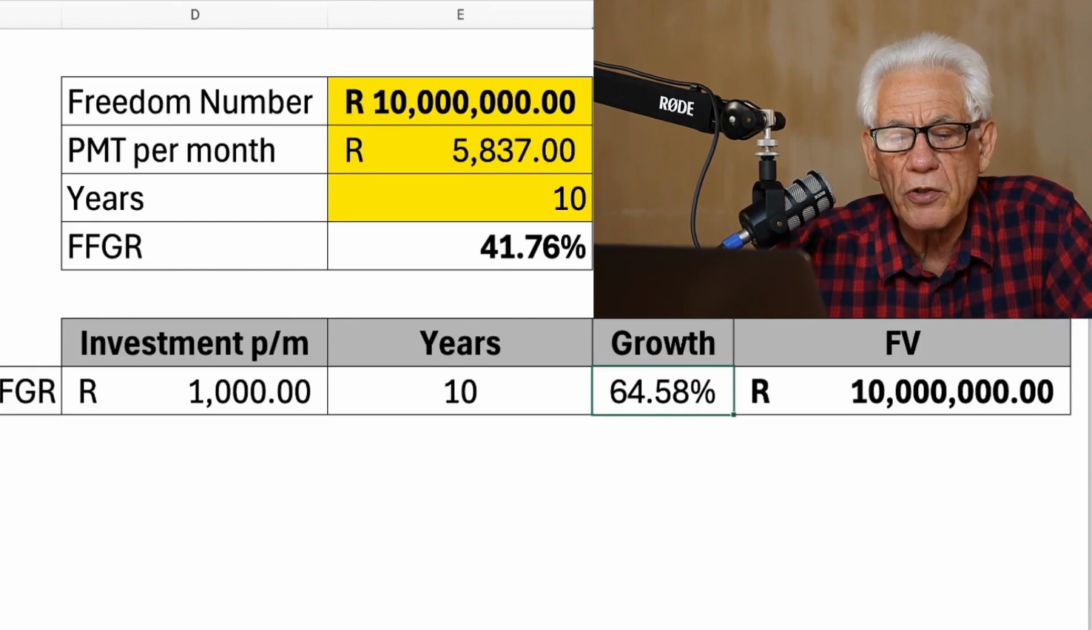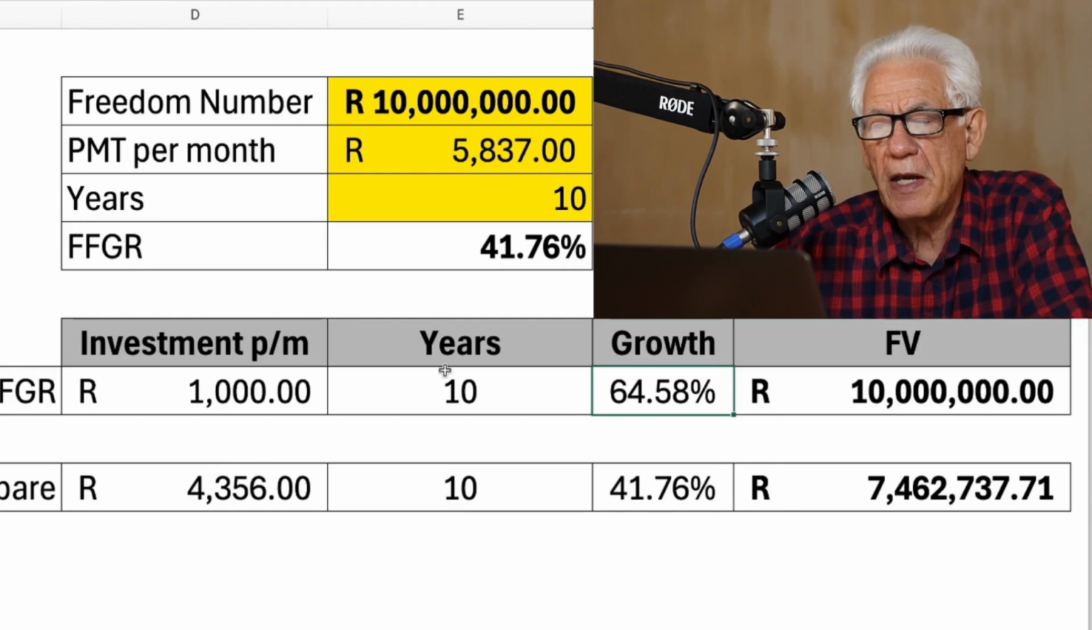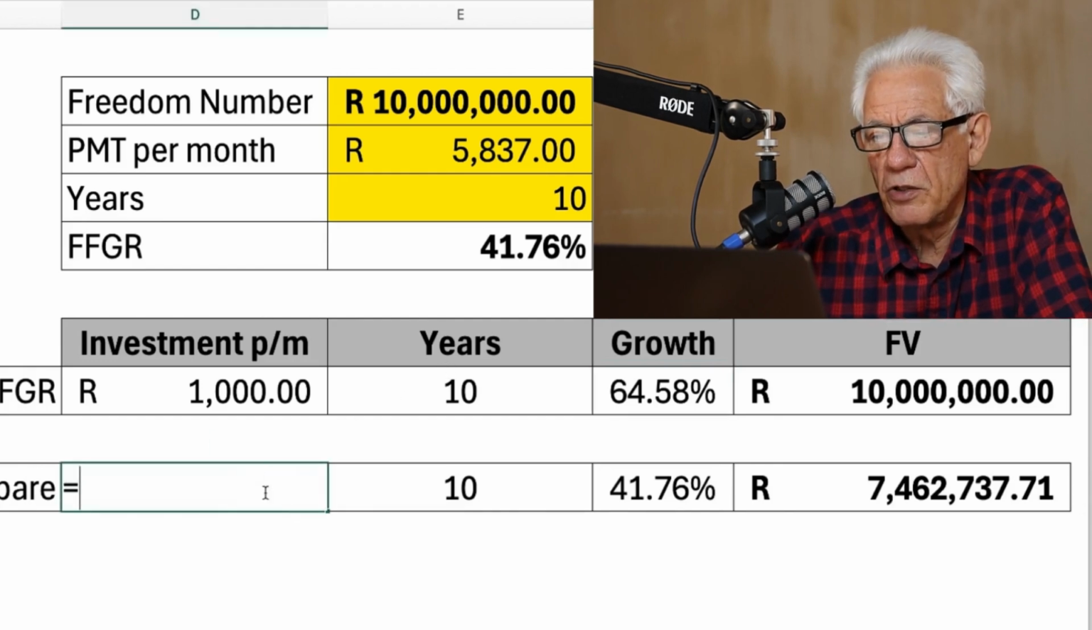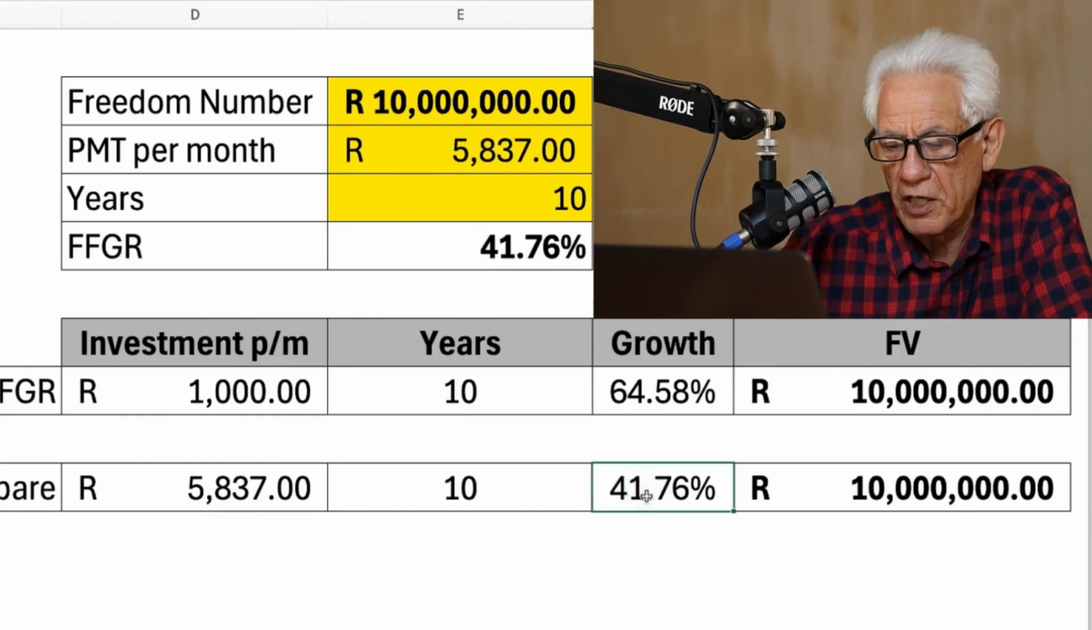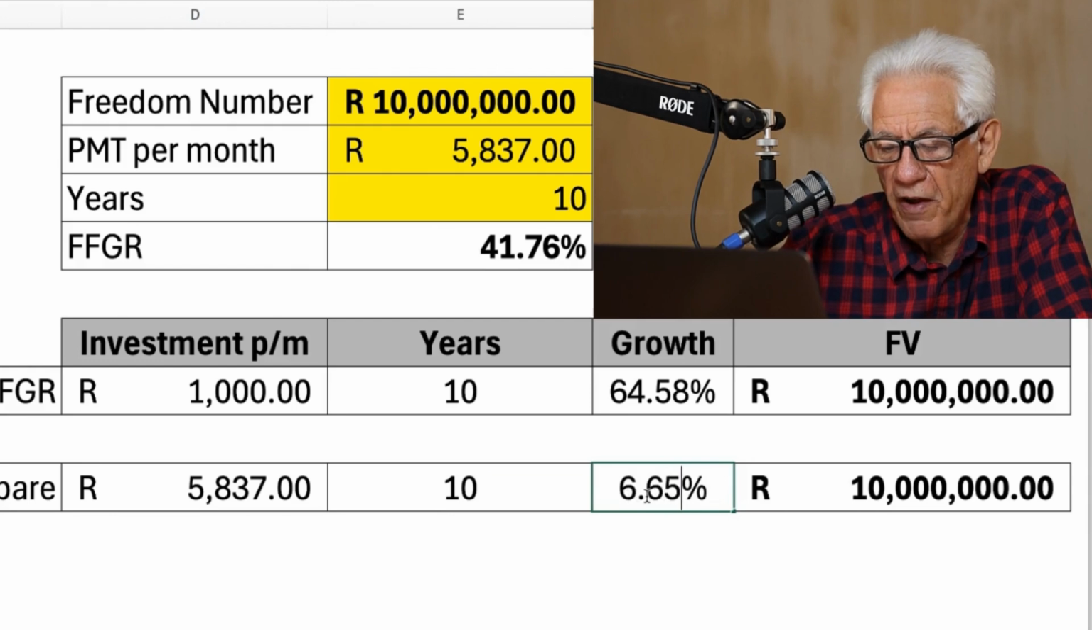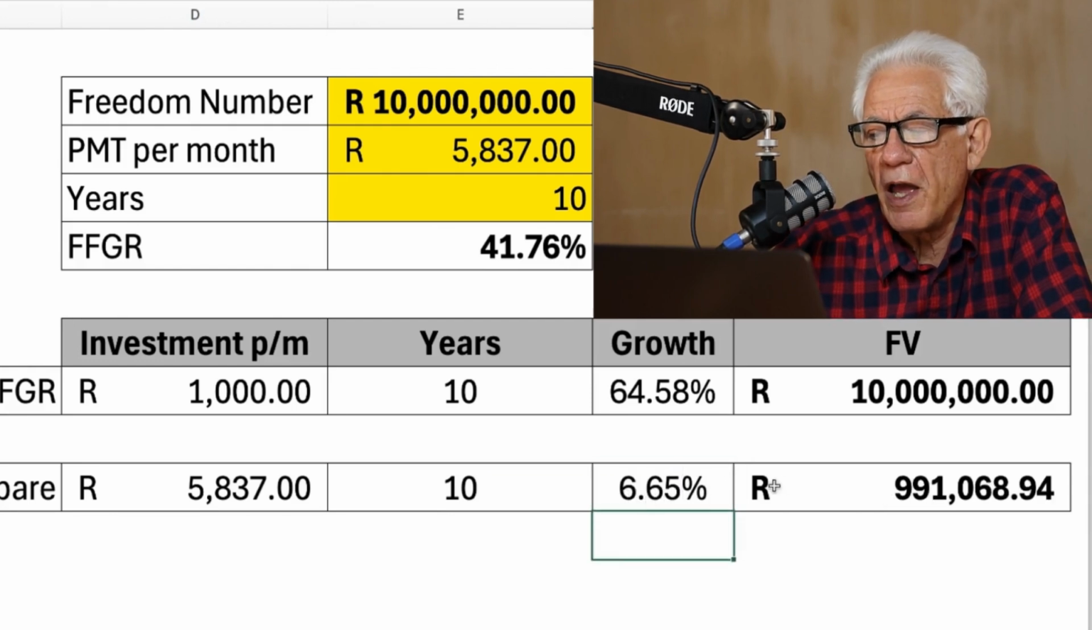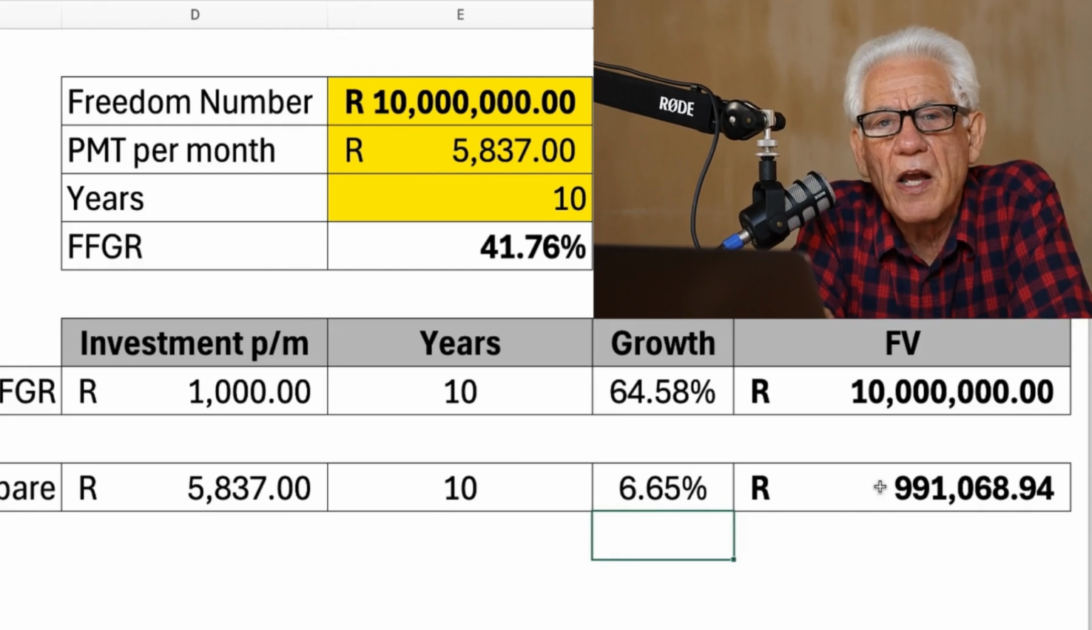The next thing that we're going to do is change that and simply say, for 5,837, what's the growth? Well, the growth we know is only 6.65%. How much money will I have? I will have less than 1 million, but I need 10 million. Can you see how simple it is to calculate and to see if this specific property is going to help me to get to financial freedom? If it's not, I'm not going to buy that property.